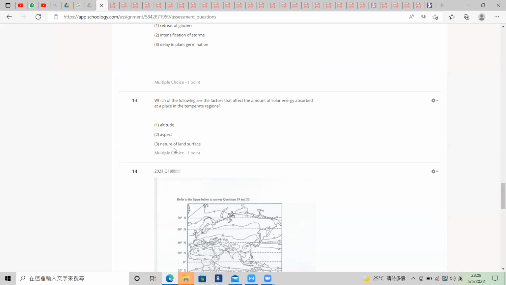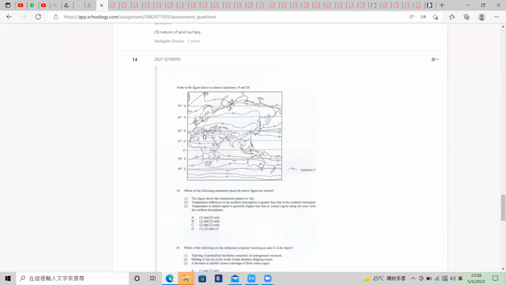The aspect also affects the solar energy absorbed, so number 2 is also right. Nature of land surface: if it's ice, then we are reflecting a lot of energy, so it is also correct. Number 1, 2, 3, D.